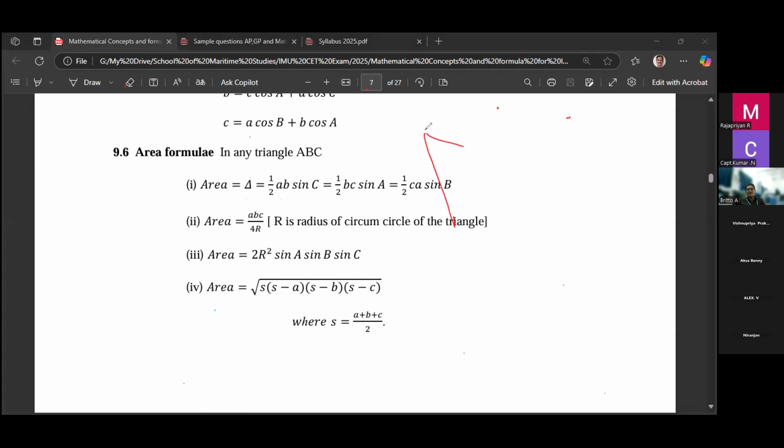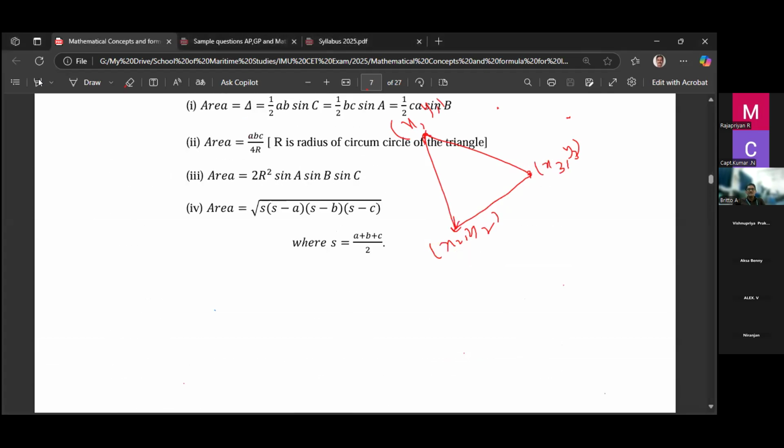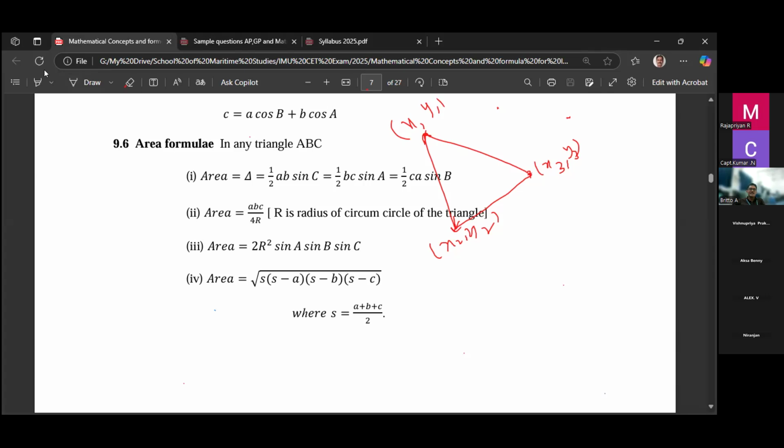In a triangle, if three points are given, x1, y1, x2, y2, x3, y3, then we have a formula for the area of the triangle, which is 1 by 2 into x1 into (y2 minus y3), this formula is not stated here, so a question may sometimes come, plus x2 into (y3 minus y1) plus x3 into (y1 minus y2). So this is the formula.